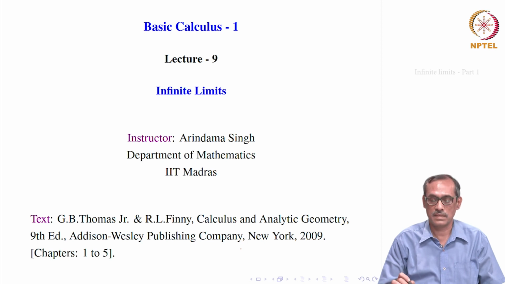Similarly, when you have the interval minus infinity to b on which f of x is at least defined, then you can talk of limit of f of x, x goes to minus infinity. So, the basic idea was that a neighborhood of infinity is of the form a to infinity, open interval. Similarly, a neighborhood of minus infinity is an open interval of the type minus infinity to b.